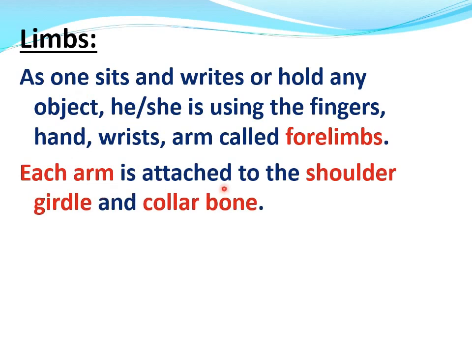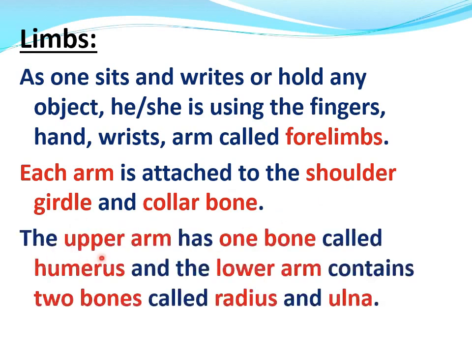Each arm is attached to the shoulder girdle and collar bone. The upper arm has only one bone called humerus and the lower arm contains two bones called radius and ulna.